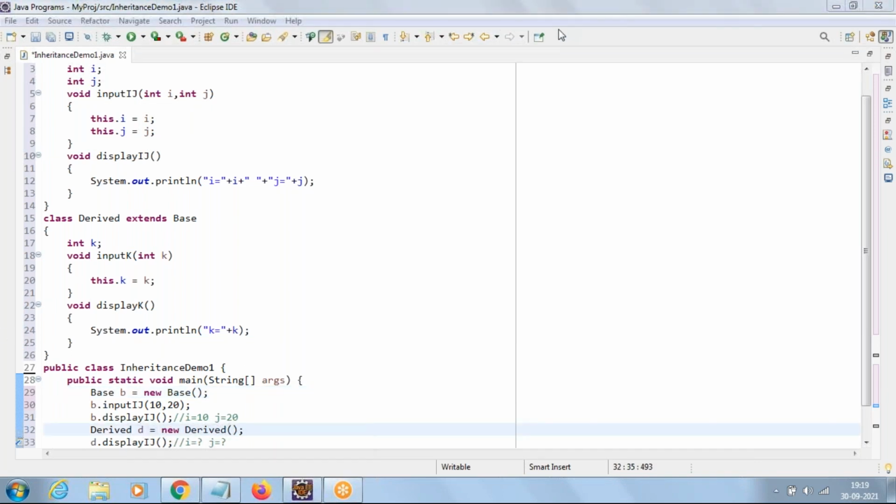Whenever we create Base b equal to new Base, whenever we create an object of the base class, in the base class we are having two data members, so it is going to allocate memory for b.i and b.j, and the initial values will be default 0, 0. Now when you call the method b.inputij, for the b object i will become 10, j will become 20. That's the reason when you call b.displayij we get 10, 20. Which object is calling is important here.